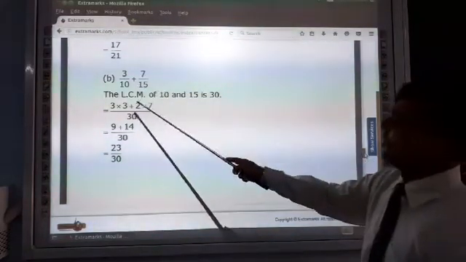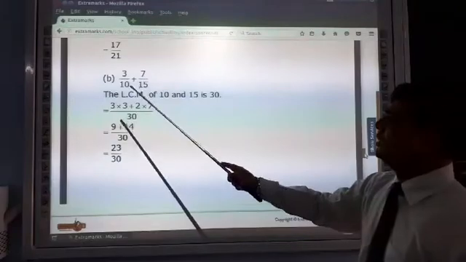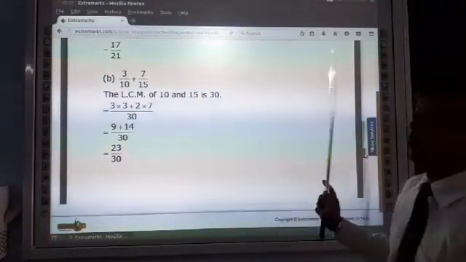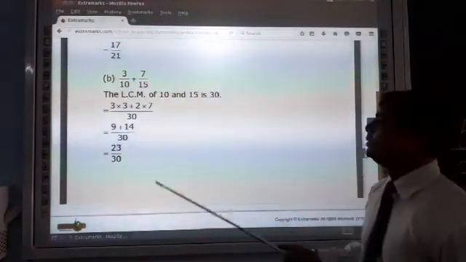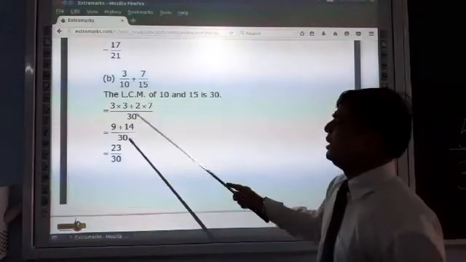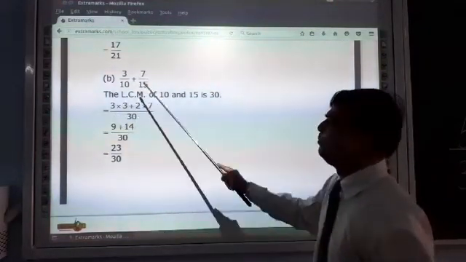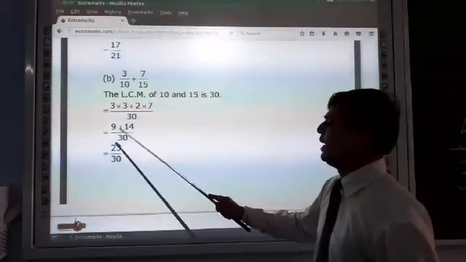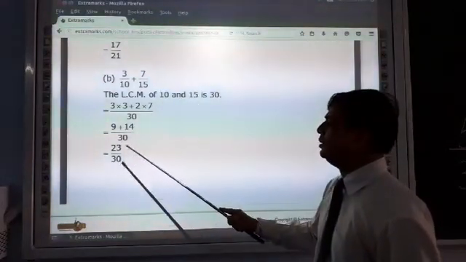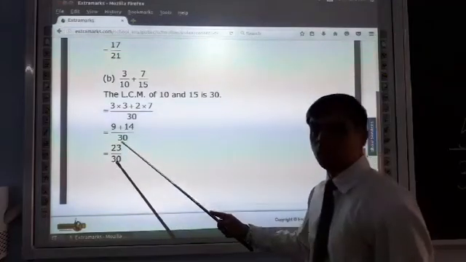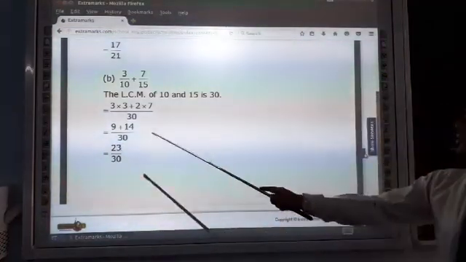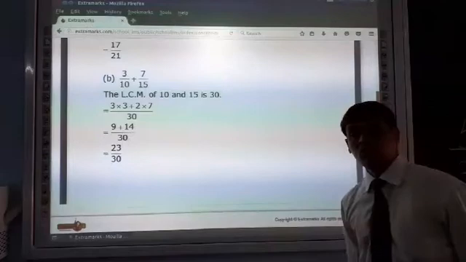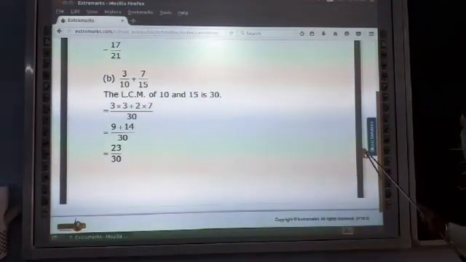Next is 3 upon 10 plus 7 upon 15. The LCM of 10 and 15 is equal to 30. 10 threes are 30 and 3 threes are 9 plus 15 twos are 30, 7 twos are 14. 9 plus 14 upon 30 is equal to 23 upon 30. Okay.